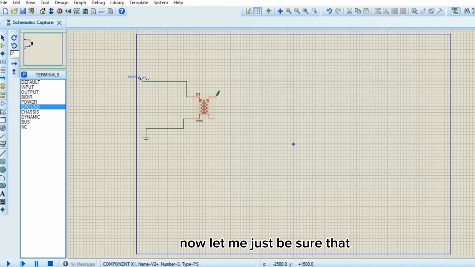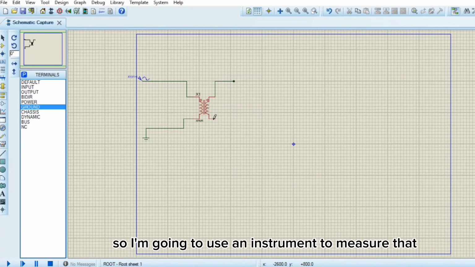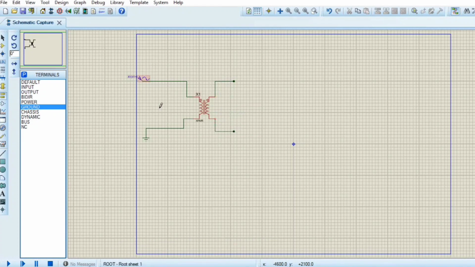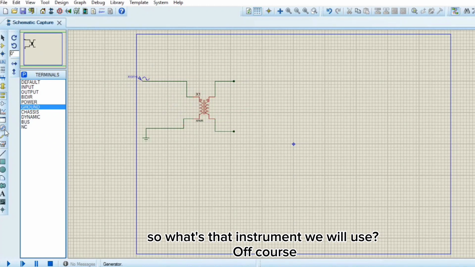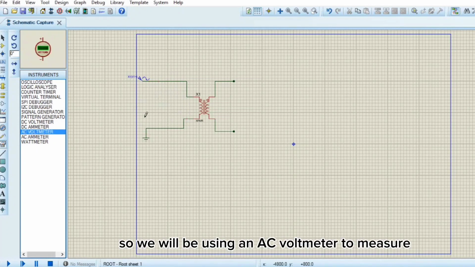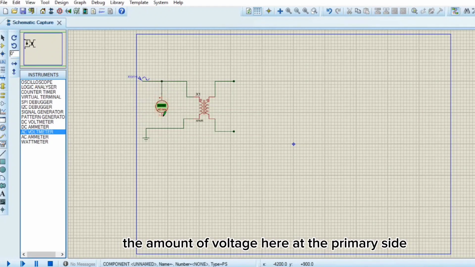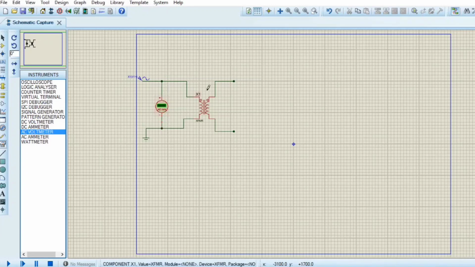Now let me just be sure that I'm actually getting 12 volts here. So I'm going to use an instrument to measure that. So what's that instrument we will use? Of course, since we're having an input of 220 volts and it is an AC voltage, we will be using an AC voltmeter to measure the amount of voltage here at the primary side. So here we are still measuring AC.